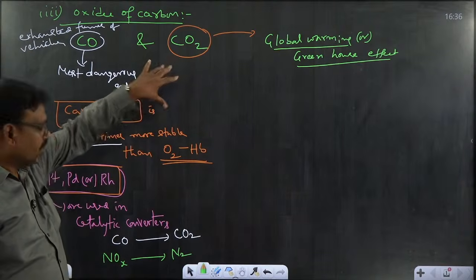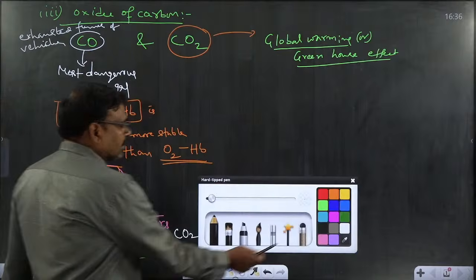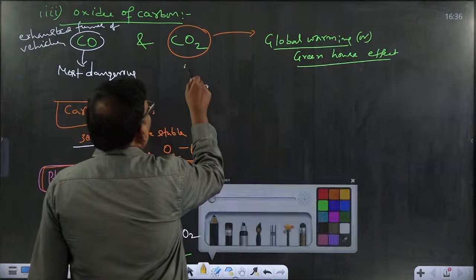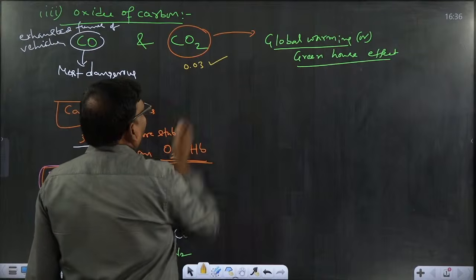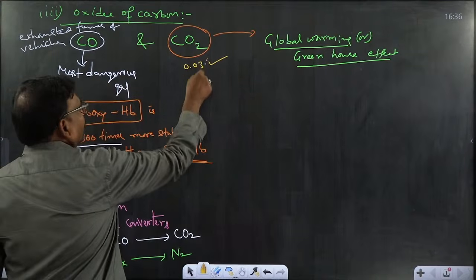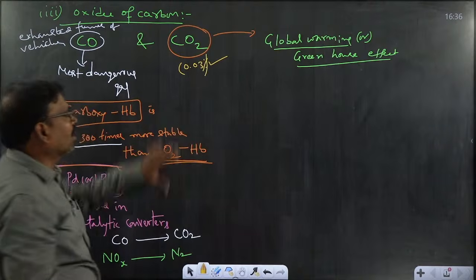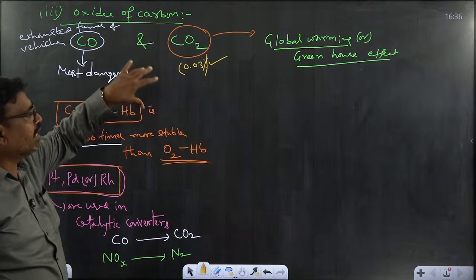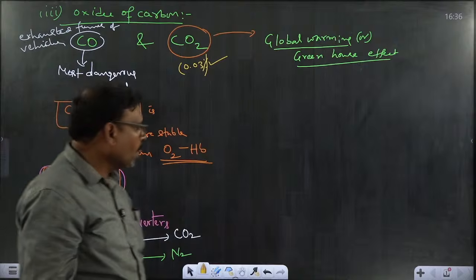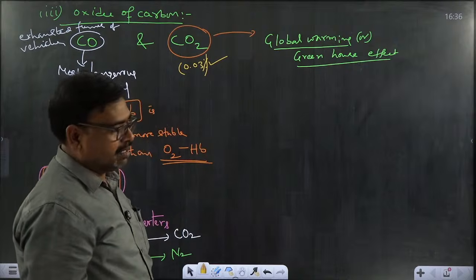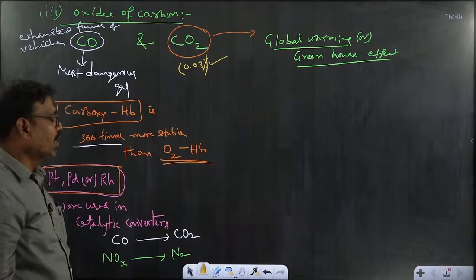Actually 0.03% carbon dioxide is present in the atmospheric air naturally. But nowadays the concentration of CO2 in atmospheric air increases due to some industries and vehicles,